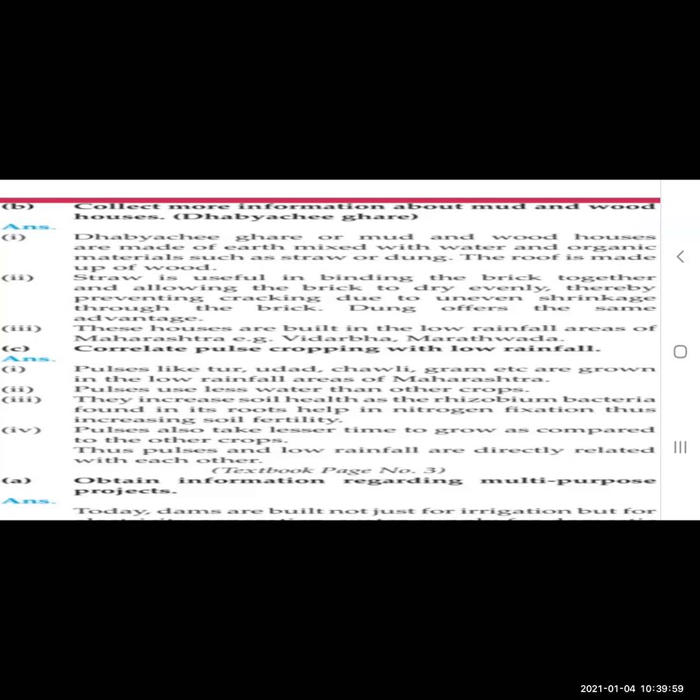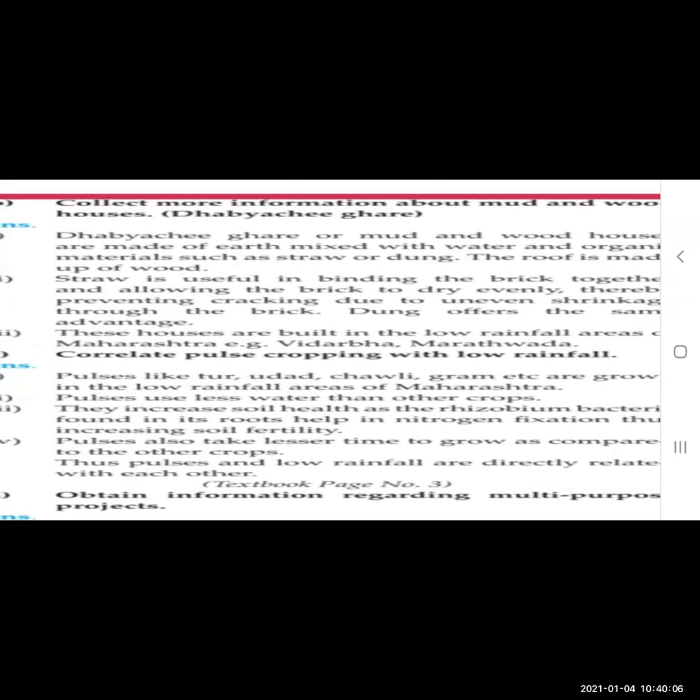Now correlate pulse cropping with low rainfall. Pulses like tur, urad, chauli, gram, etc. are grown. Pulses use less water than other crops.